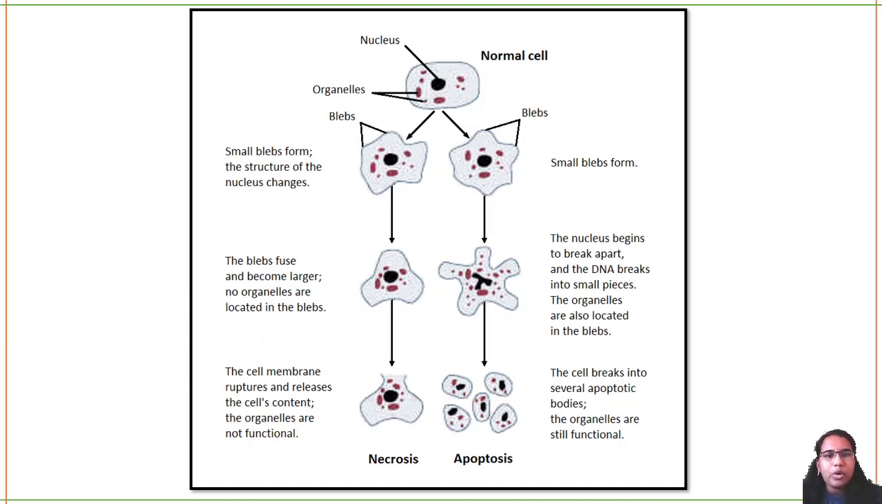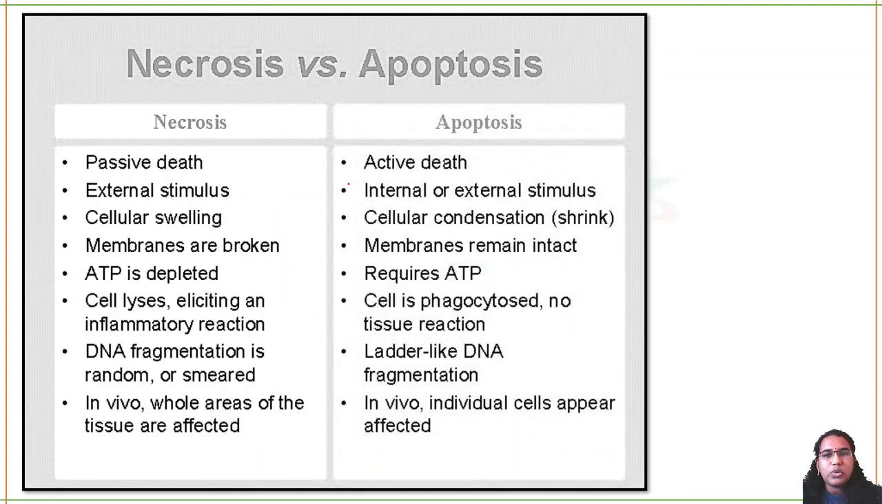We saw apoptosis is programmed cell death. So what happens is blebs will be formed. These structures are called blebs. The nucleus will start to break down, small pieces of DNA will be present, and apoptotic bodies will be formed like this, and they will go inside the lysosome and die. What happens in necrosis is that the cells swell and burst. That is the difference between apoptosis and necrosis.